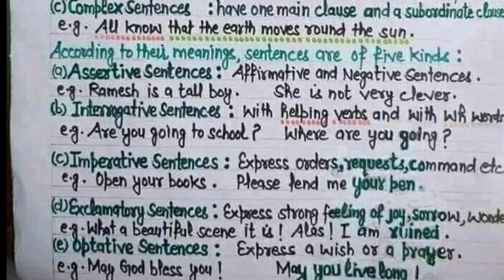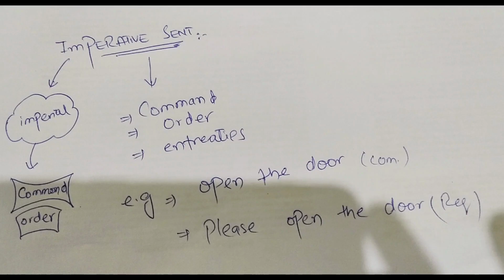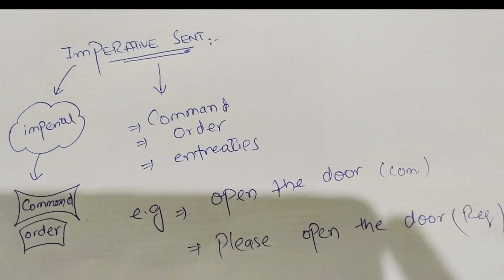Third kind of sentences are imperative sentences. Take a look at imperative sentences and see how they resemble the word imperial, related to kings and emperors. So these are related to commands, requests, and entreaties. For example, if we say open the door, then this is a command or order. If we say please open the door, then it is a request.